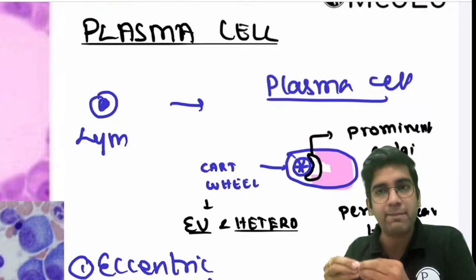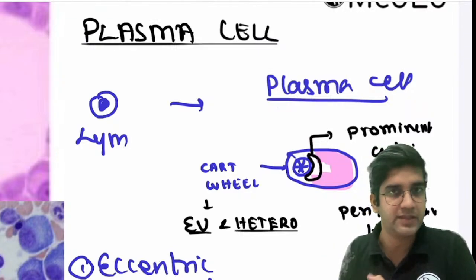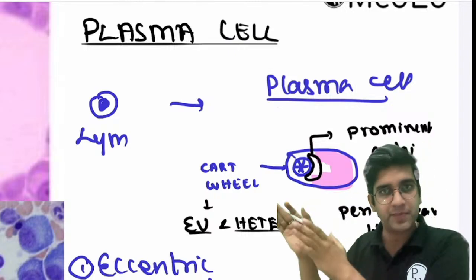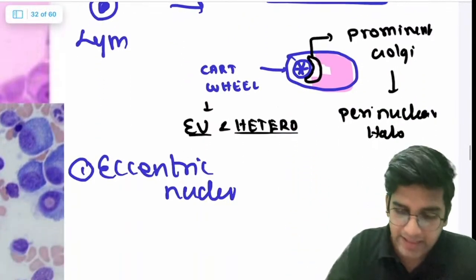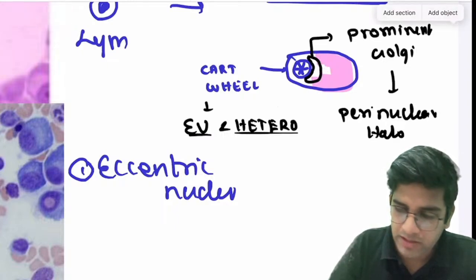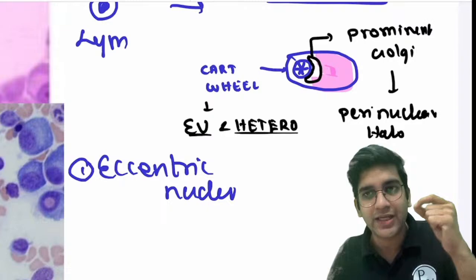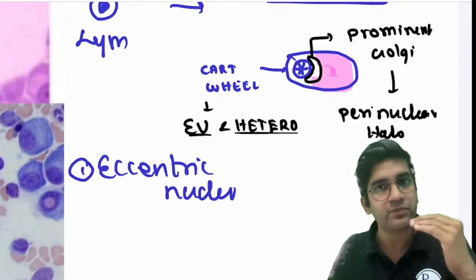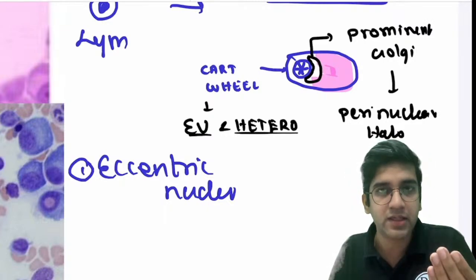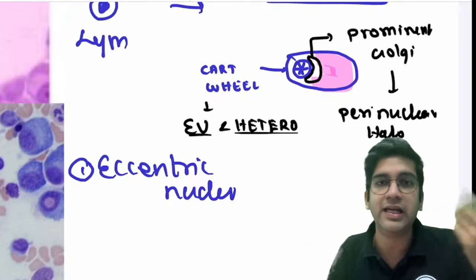So antibodies are proteins. Can I say protein in microscopy will be pink in color? A lymphocyte becomes a plasma cell, and the plasma cell secretes antibody, and every antibody is nothing but a protein, and obviously it's going to be pink in color, right? That's how an antibody is going to be. So these antibodies need to be secreted outside. They have to go outside the cytoplasm of the plasma cell. Only then can they go and bind to the bacteria and kill them.